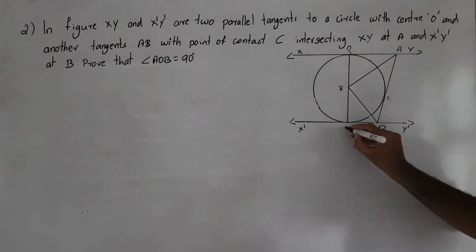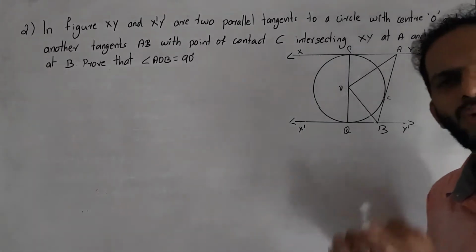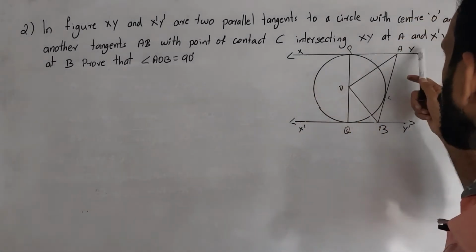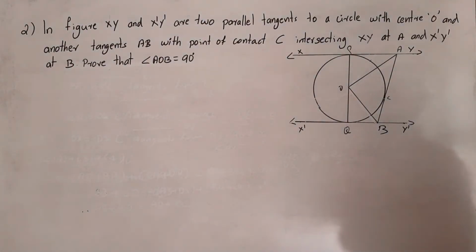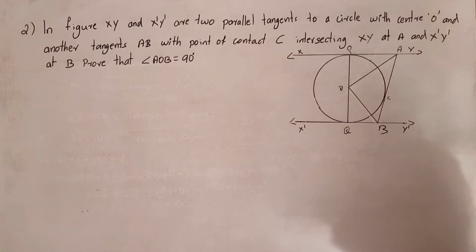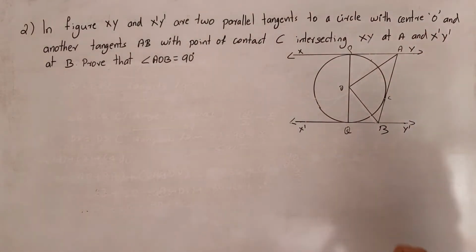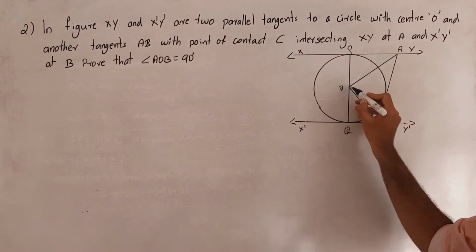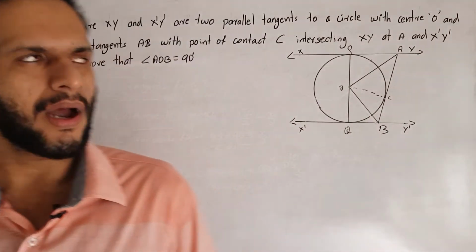This point is P and this one is Q. Okay, and we want to prove, here is given, here we have the two tangents. What are they? XY and X dash Y dash. AB is the third tangent. P, Q, C are the points of contact. So we want to prove that angle AOB is equal to 90 degrees. Okay, so to prove angle AOB is equal to 90 degrees, we join O to C. We just construct OC. Okay, so we started like this.